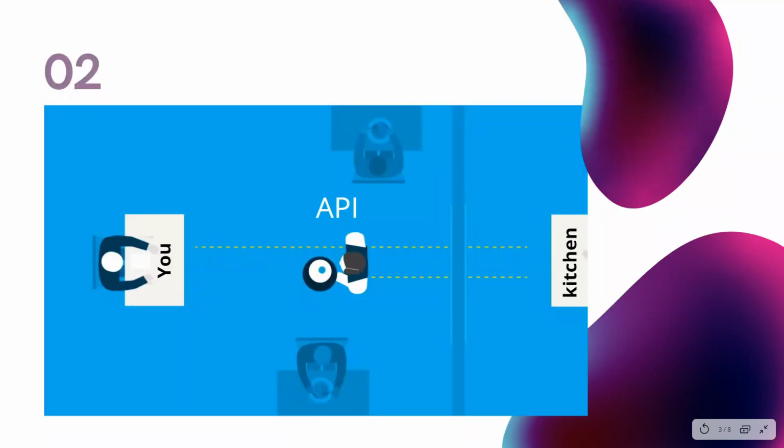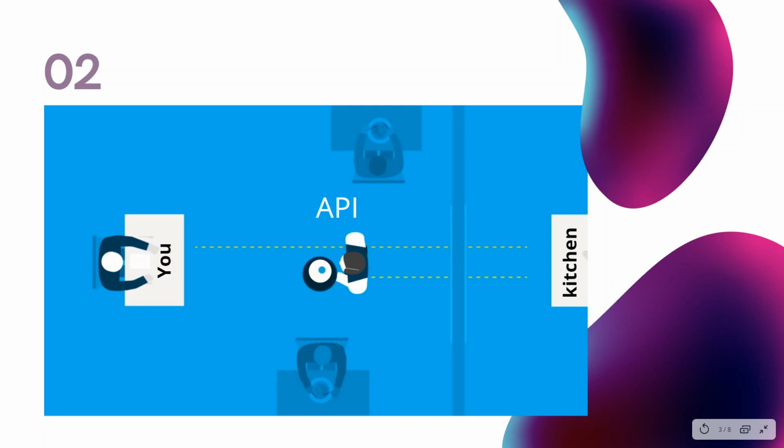So we will use this example where you are in a restaurant and you are given a menu card from which you can choose as many dishes as you want. But you are not actually gonna cook the dishes, right? You are just gonna choose them, and a waiter will come and take your request. After taking your request, the waiter will go to the kitchen and place the request, and the kitchen will make the dishes for you, and the waiter will again pick up the dishes from the kitchen and serve them to you.